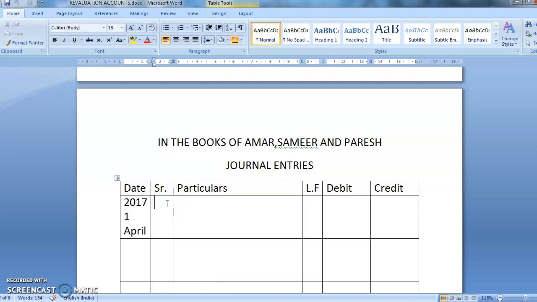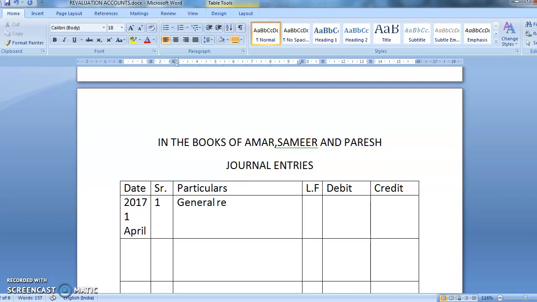As I told you, the first entry will be related to the profit or loss which is there in the balance sheet. So I am seeing here there is an accumulated profit which is named general reserve. This general reserve will be distributed between both the partners in their old profit sharing ratio. See children, a person is coming into the business; obviously, you will not share your old money with him, so what will you do? You will divide it among yourselves.